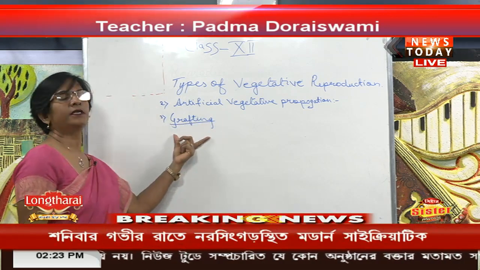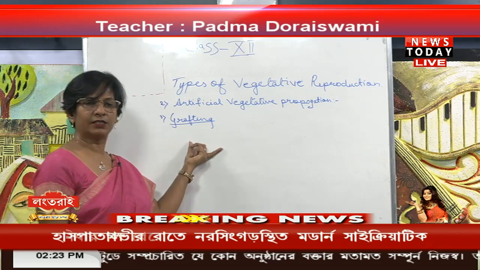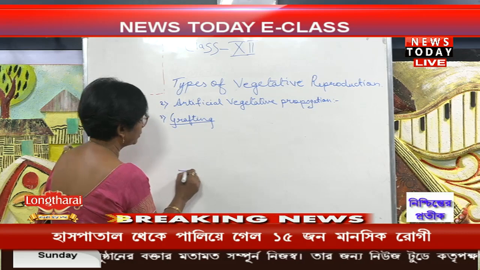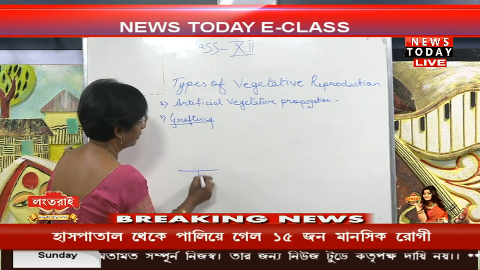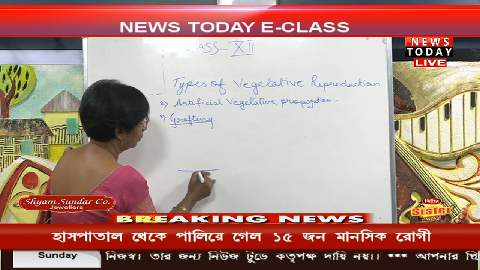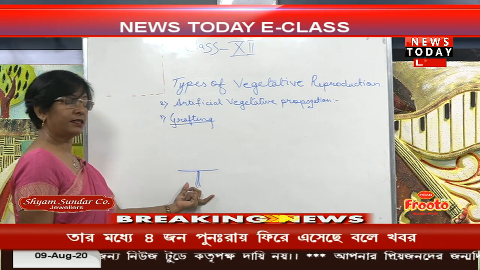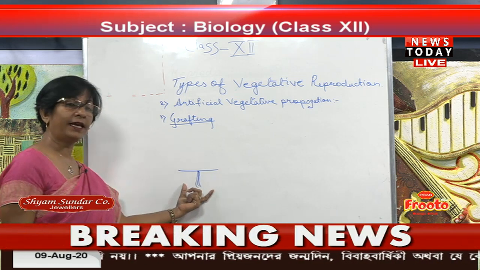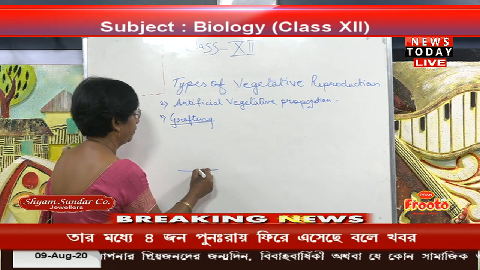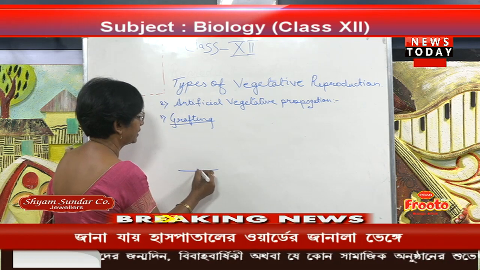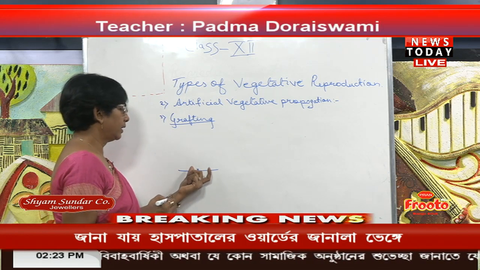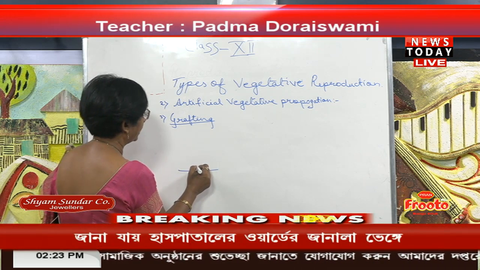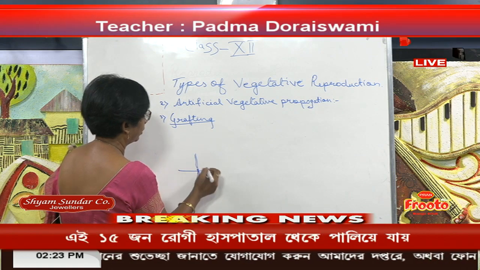Grafting. Here we take two plants, one is the stalk and another one is the scion. The stalk has a very good root system, which means it takes less water and can stay in very tough conditions, but some portion of the stem will be out of the ground only. Then we take another portion, that is the scion.